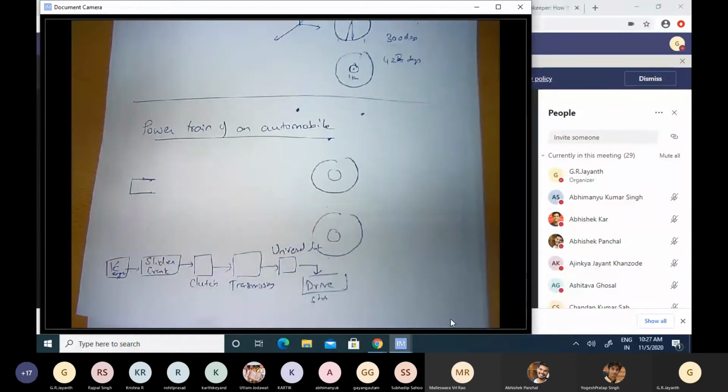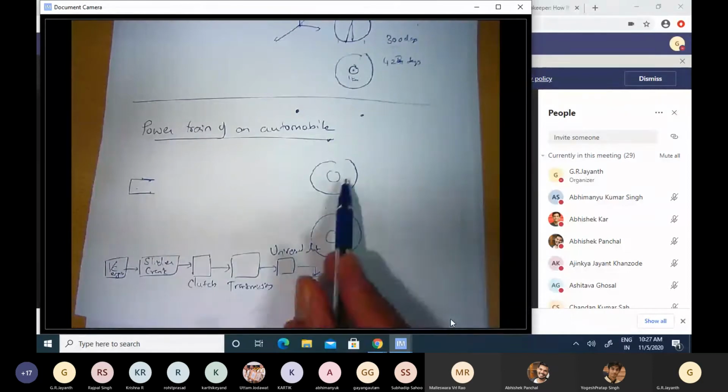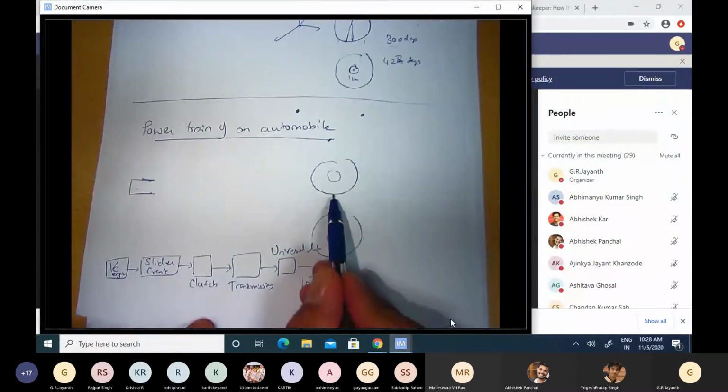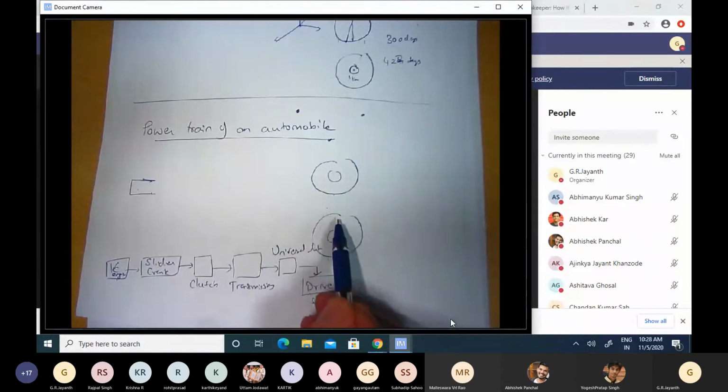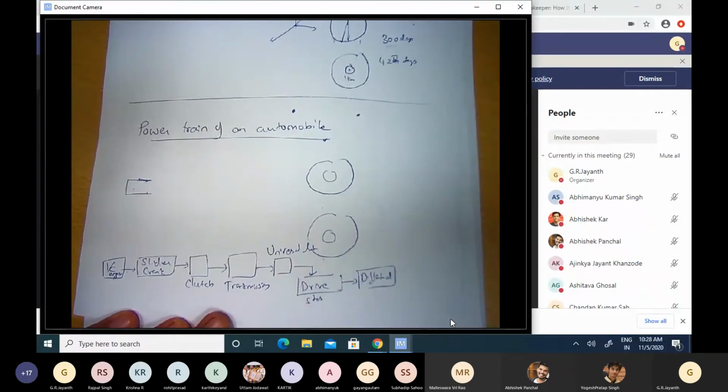And finally, this universal joint doesn't directly connect to the axle. There is another system of gears called a differential, and that differential permits both these wheels to have different velocities, but ensures that they both have the same mean velocity. The difference can be tuned, but the mean velocity will be the same, and that prevents the inner wheel, for example, from sliding when the automobile is taking a turn. And therefore, you have a differential. And then the differential finally leads you to the wheel.